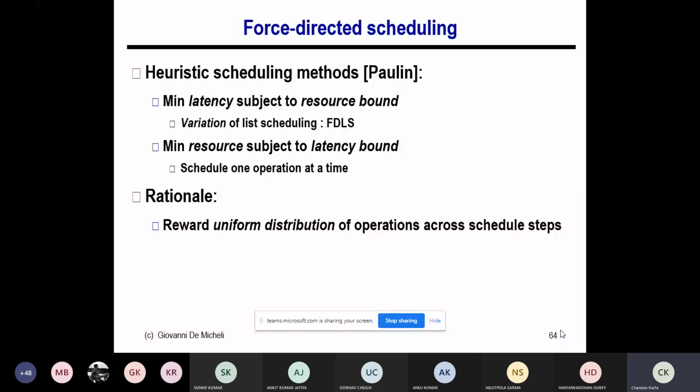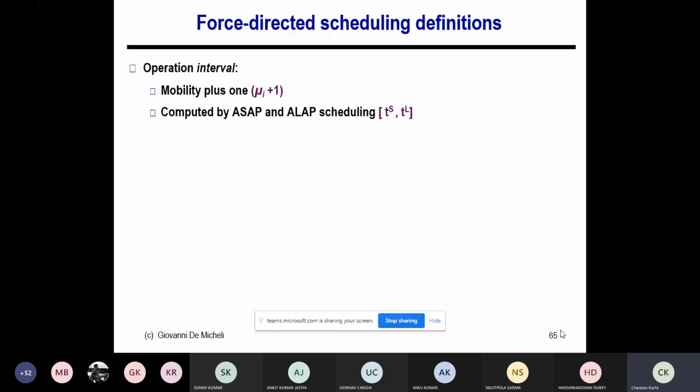So basically we can have both MLRC and MRLC based algorithms based on the force. So we'll discuss that. Okay, and let us understand that. So we have to understand what force is first, right? So to calculate force, let's try to define certain terminology.